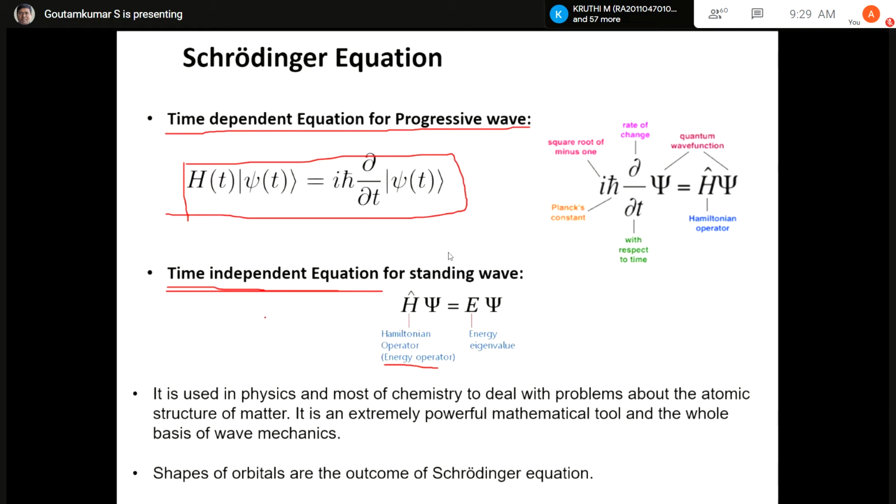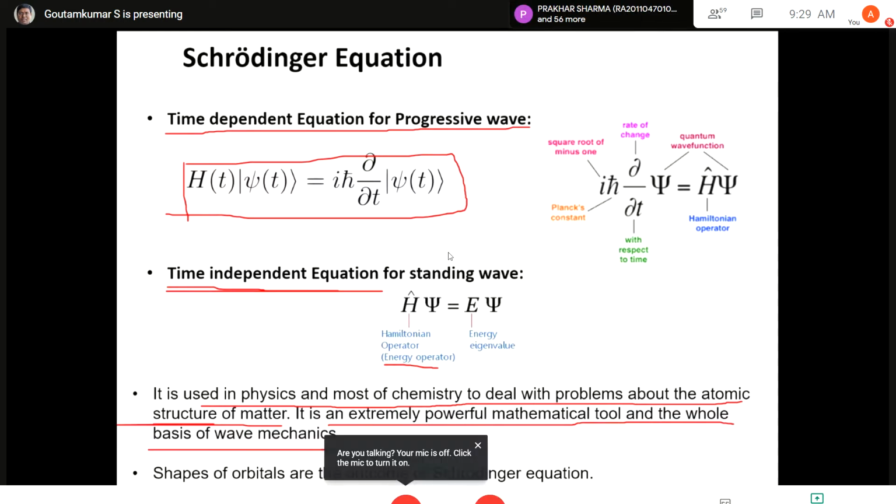Like it calculates the shapes of the orbitals s, p, d. We will come to the shapes of the orbitals in a little while, but the probability and shapes of the orbitals, everything is calculated by the Schrodinger equation. That's why this equation is very important, and it is full of mathematics only. The Schrodinger equation is used in physics and most often chemistry to deal with problems about the atomic structure of matter. It is an extremely powerful mathematical tool and the whole basis of wave mechanics. Shapes of the orbitals are an outcome of the Schrodinger equation.